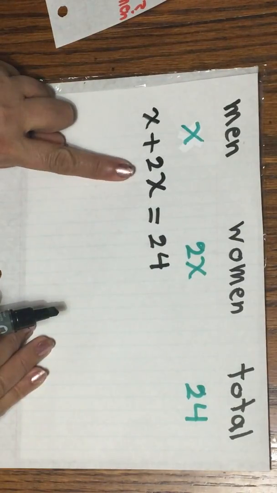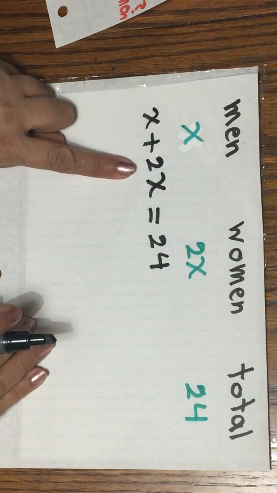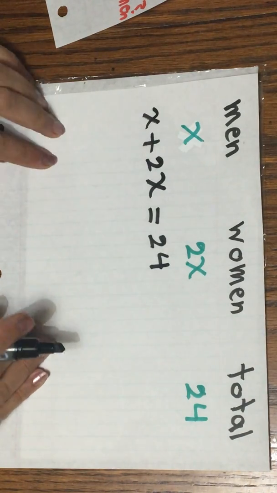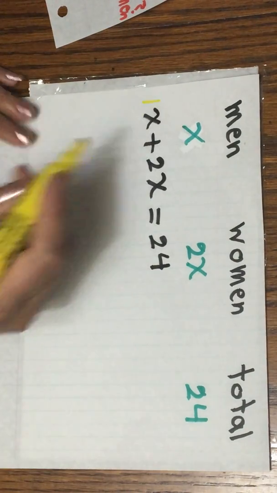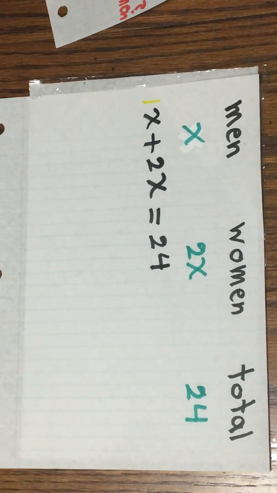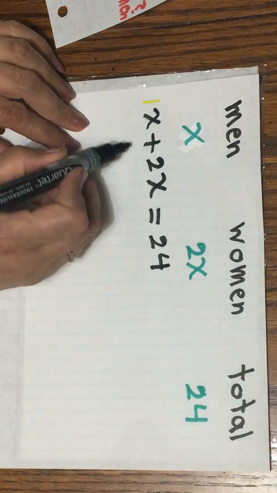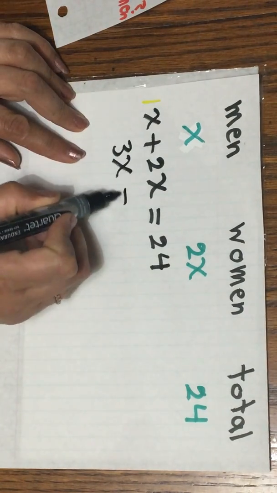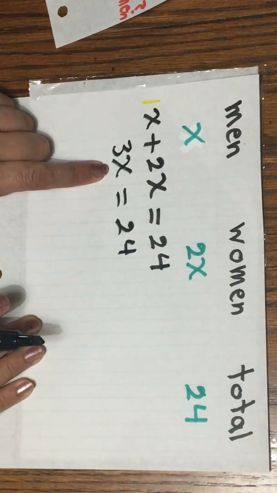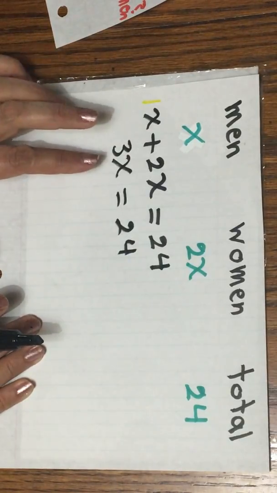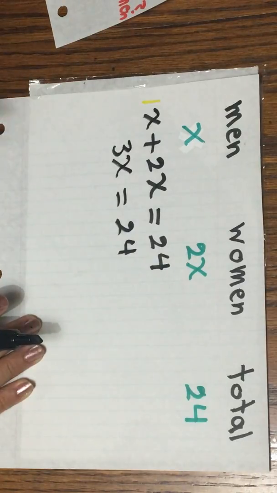I have two terms, but I have like terms, so now I can add them. I should know I have 1 right here. So 1x plus 2x is 3x equals 24. I should find x equals a number, so I should find the value of x.